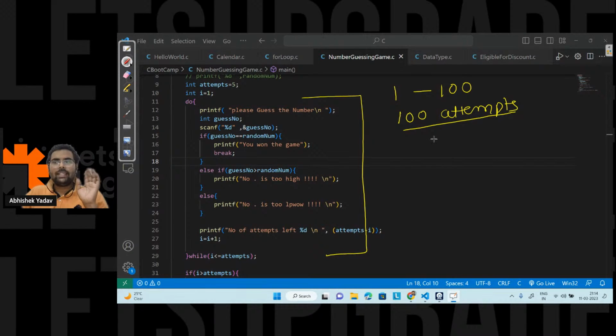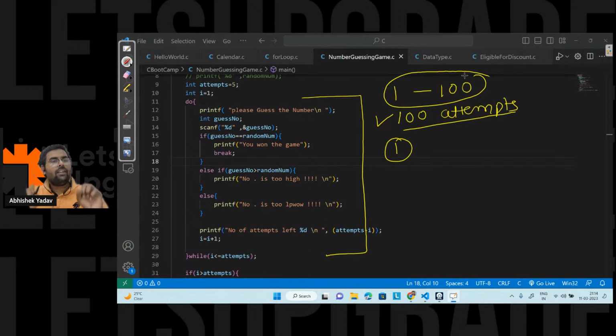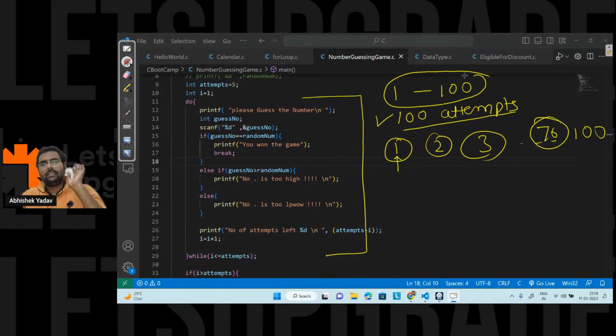In the worst case scenario, you will say, I want to win the game, and since I have 100 attempts and 100 options, I will check each and every option, that is 1, 2, 3, like this. I will check till 100 and I will find 76.